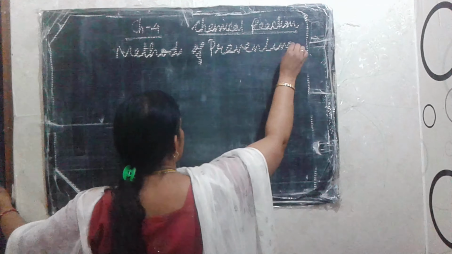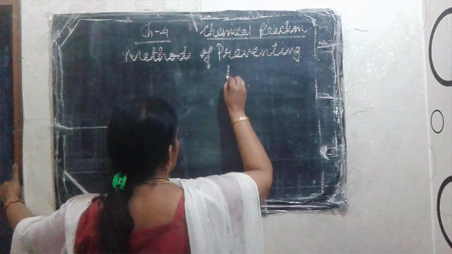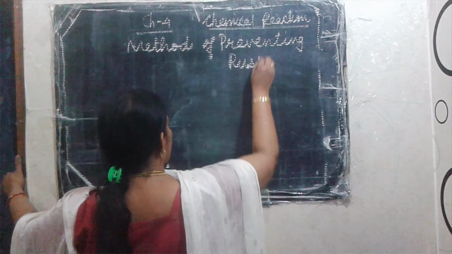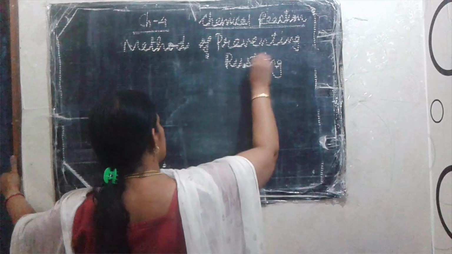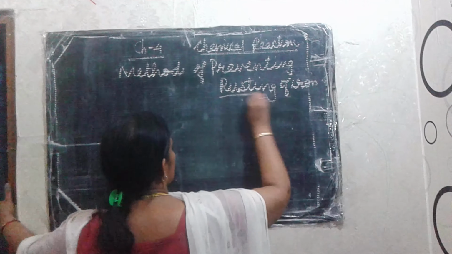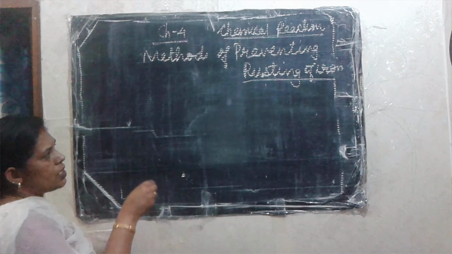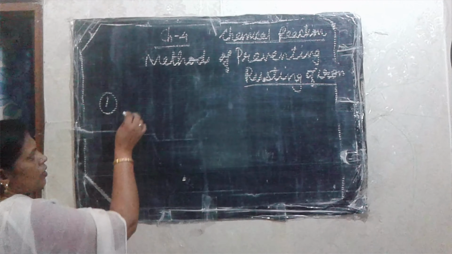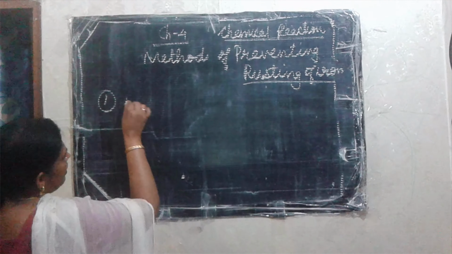preventing rusting of iron. That means rust prevention methods. Okay, rust prevention methods. The first one is painting.